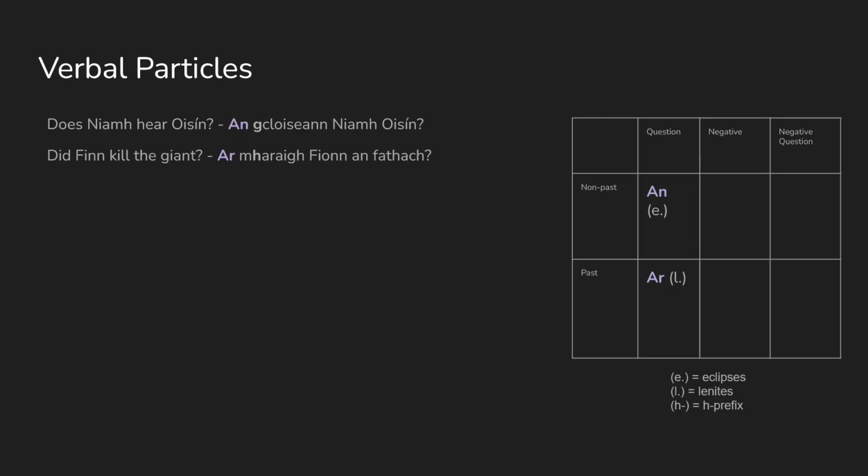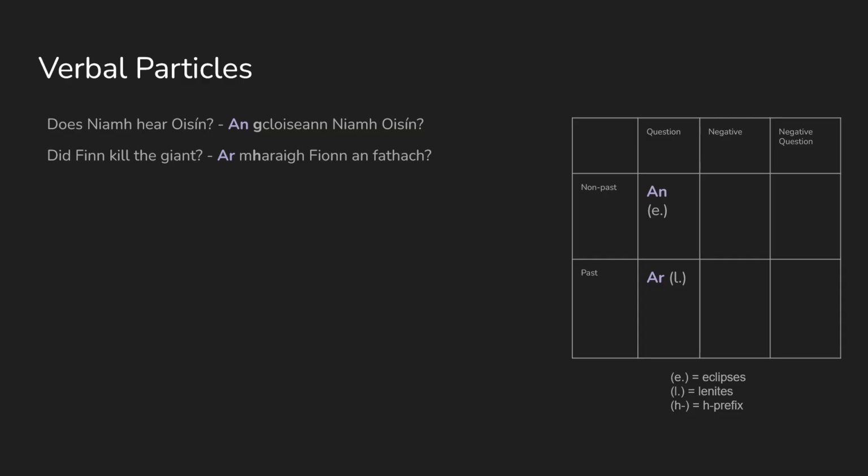I'm going to talk now a bit about verbal particles. In English, we have a few different ways of indicating questions. Sometimes we swap the words, so we say Finn is strong becomes is Finn strong, or we put do at the start of the sentence, so you see it becomes do you see it. In Irish, it's pretty straightforward. We just add what's called a particle before the verb. This is a small word which changes the meaning. So for does Niall hear Oisín, we put an at the start, An gcloiseann Niall Oisín. Cloiseann Niall Oisín is a statement, An gcloiseann Niall Oisín is a question.